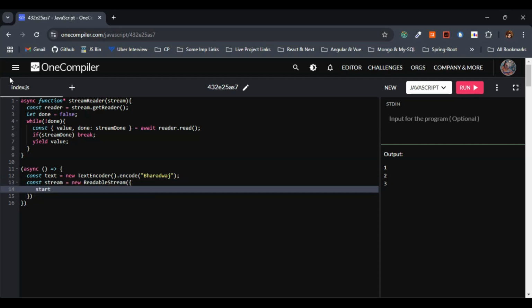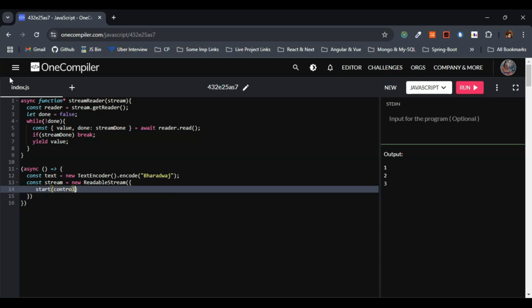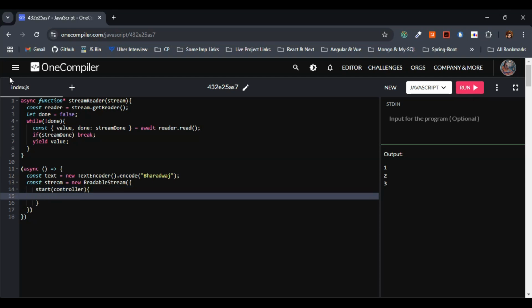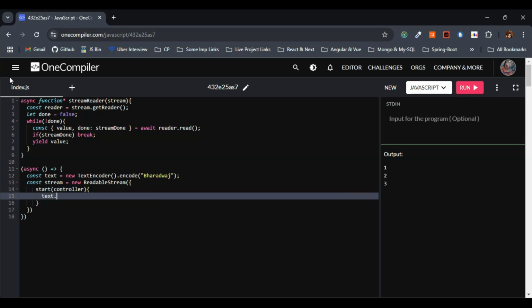Let me pass start. Within start, I'll just pass the controller. So what shall I give here? Let me consider each text. Let me make use of the for each here, right? So here I'll just give an individual character in the text. Let me consider char as the parameter, individual characters in the text.